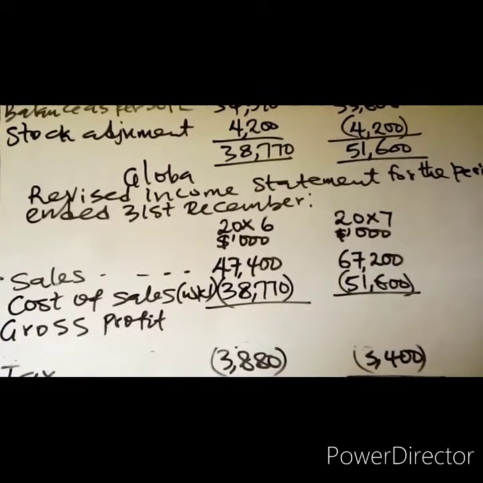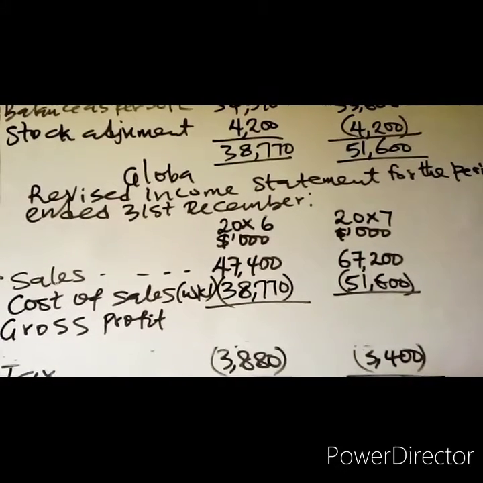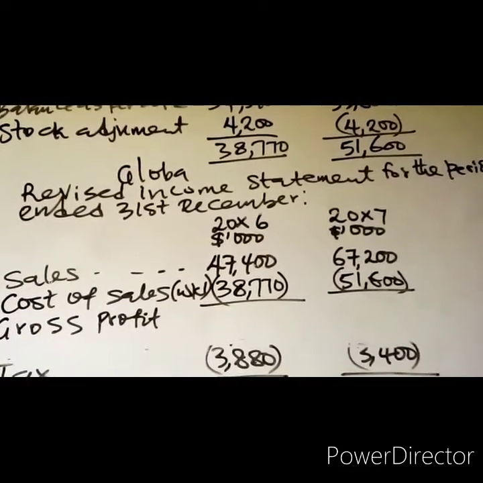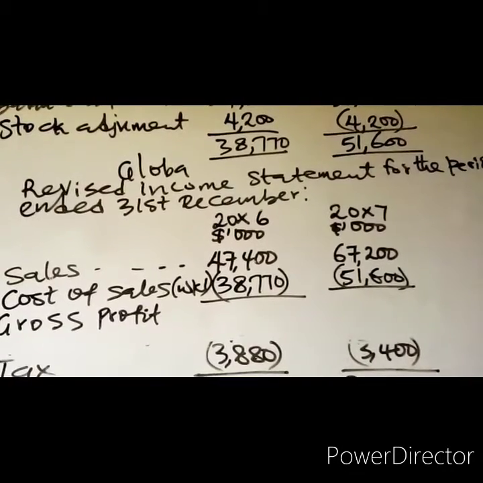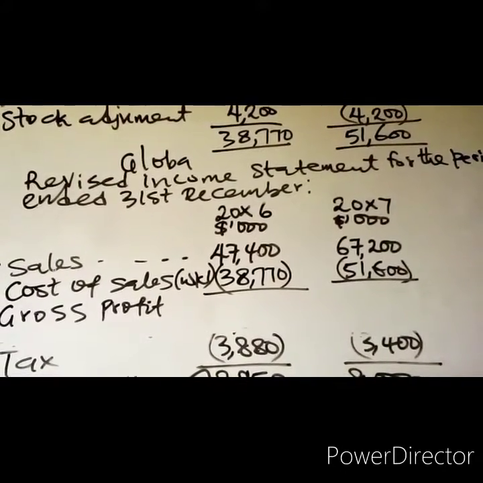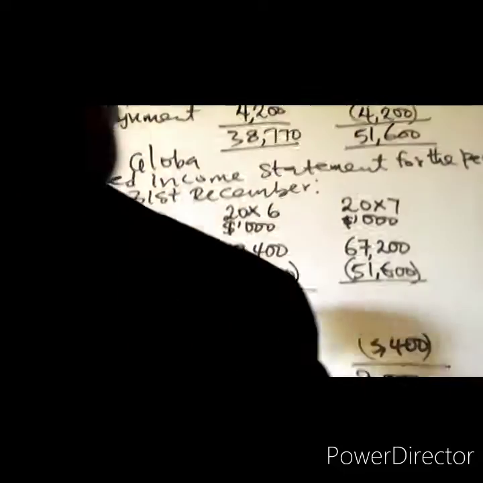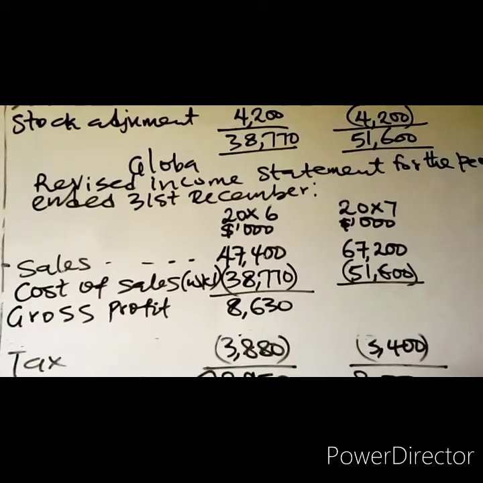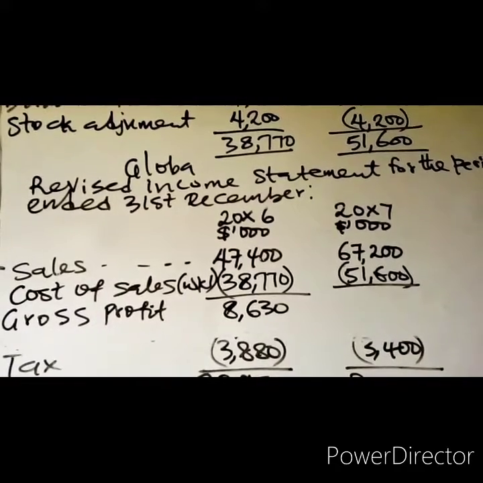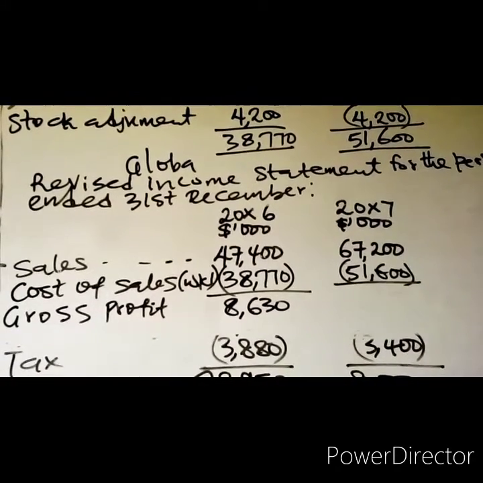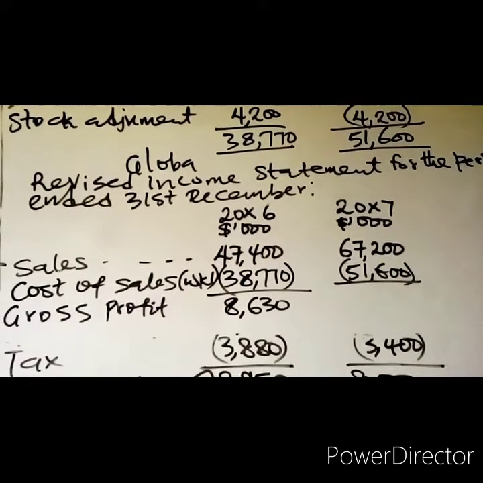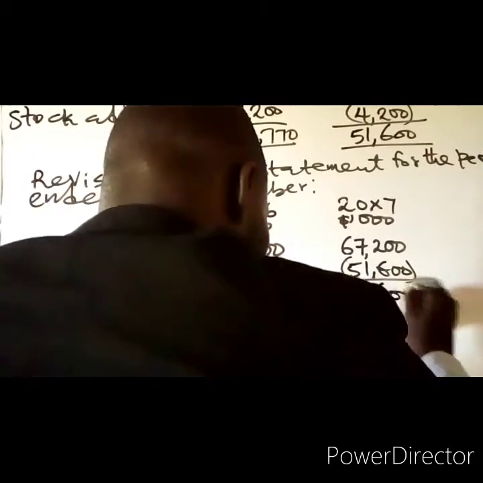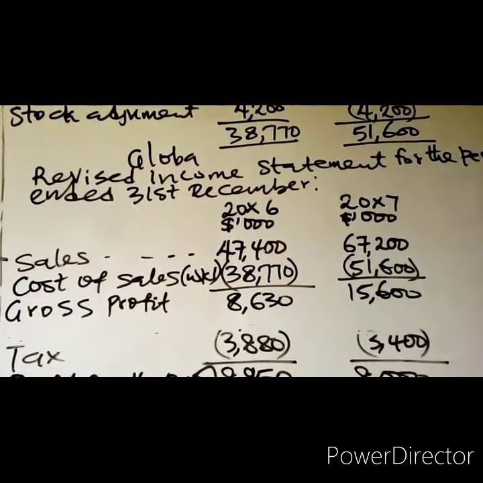So our gross profit now for 20X6: you have 47,400 minus 38,770, and that will give us 8,630. For 20X7 you have 67,200 minus 51,600, and that will give us 15,600. That is gross profit.